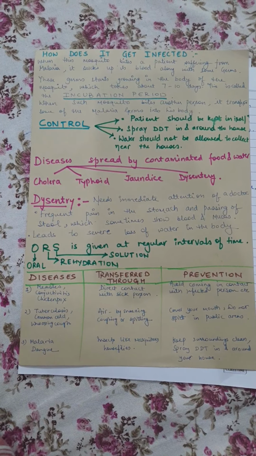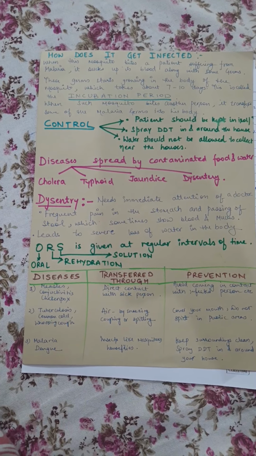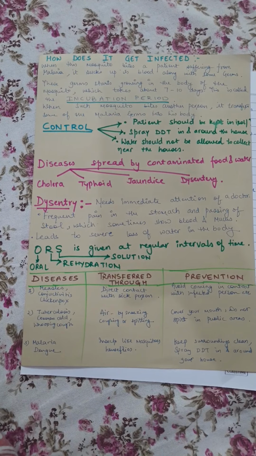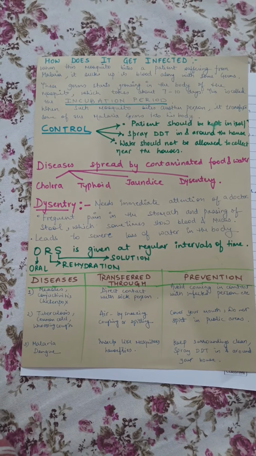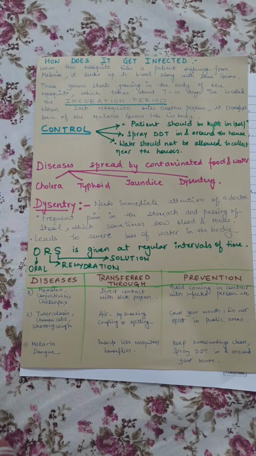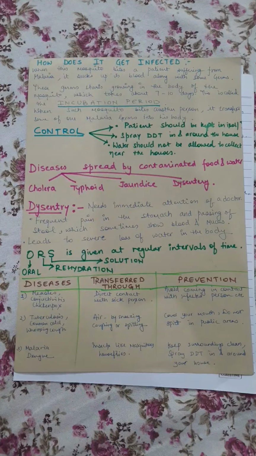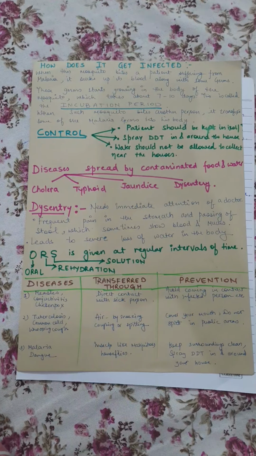Diseases like diarrhea, jaundice, cholera, typhoid are transferred through infected food and water. We should clean our hands before we eat. Wash your hands with soap when you use the toilet. Boil or filter your drinking water. Diseases like malaria and dengue spread through mosquitoes and houseflies. Keep your surroundings clean.